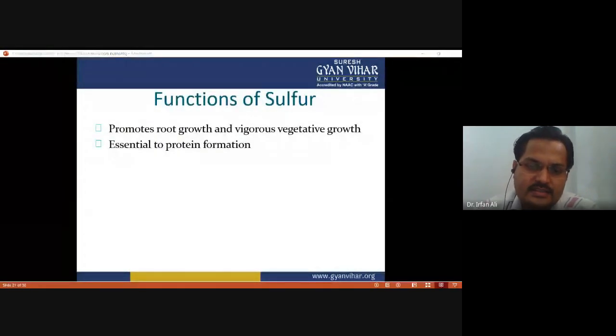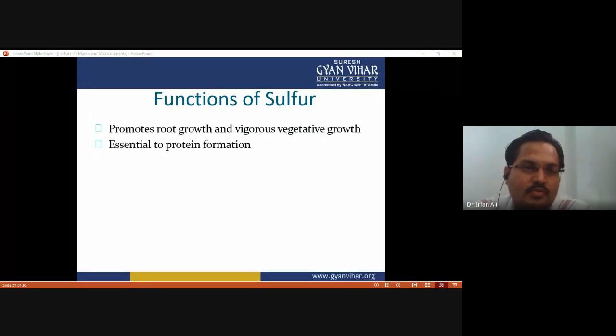And the next nutrient is sulfur. What are the functions of sulfur? Sulfur promotes root growth and vigorous vegetative growth. It is required for protein formation, because some proteins have sulfur-containing amino acids, and the synthesis of these sulfur-containing amino acids requires the element sulfur.